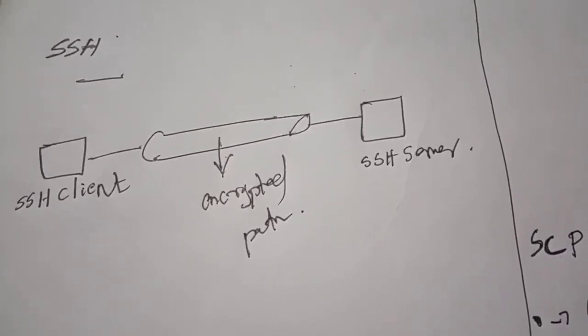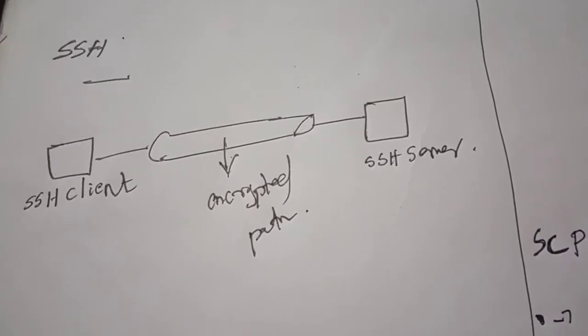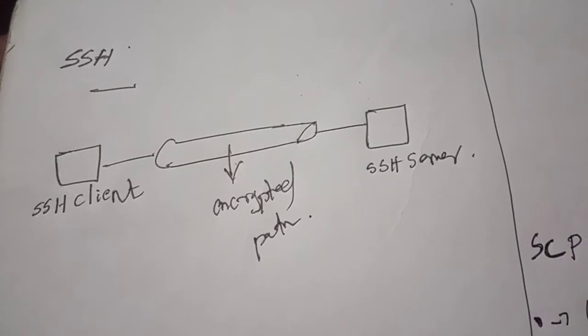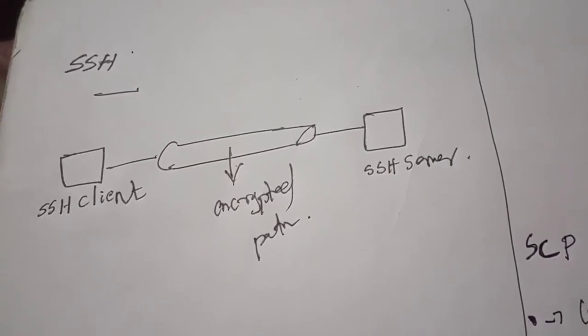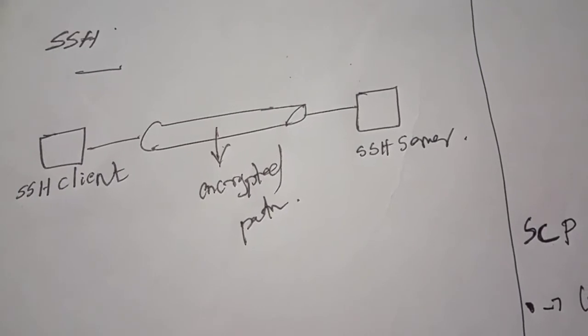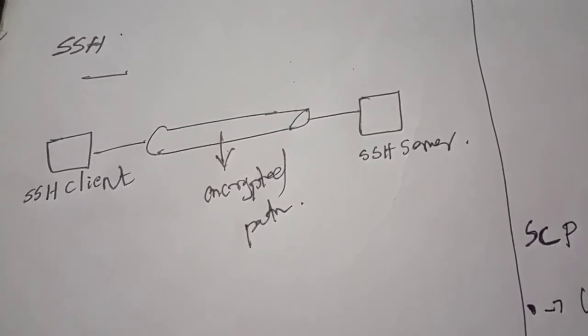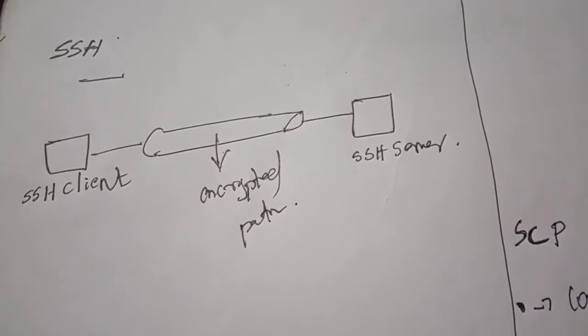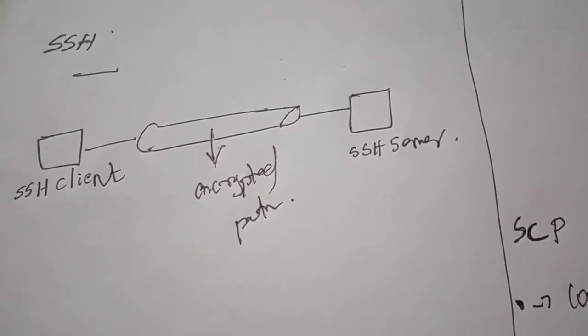SSH stands for secure shell. When secure comes in place, there should be encryption. Encrypted path means all the data transfer from SSH client to SSH server is encrypted, so no others can take the data. This is the benefit of SSH.